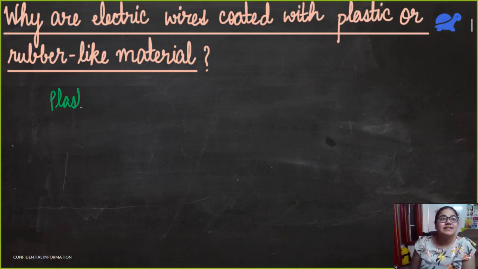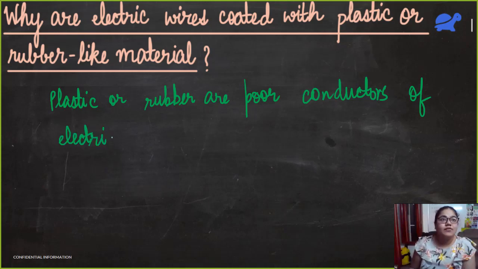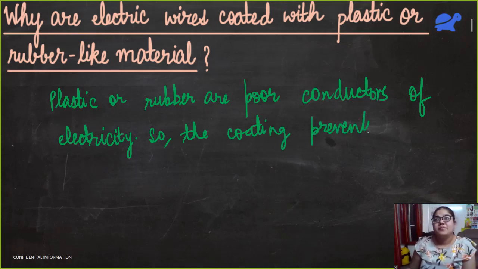So the reason is that plastic or rubber are poor conductors of electricity. Because of that, the coating will prevent us from electric shock.